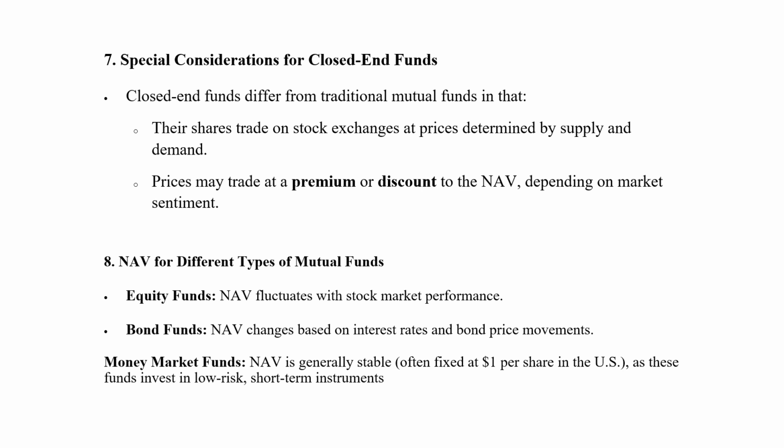Now you can see the slide, where it is explained that the shares trade on an exchange, the stock exchange, at different prices determined by supply and demand. Prices may trade at a premium or a discount. A premium is an added price, and a discount is one step down, giving it for less than the market value. So prices may trade at a premium or at a discount. It depends on the sentiments in the market, so the price may differ from one trade to another.